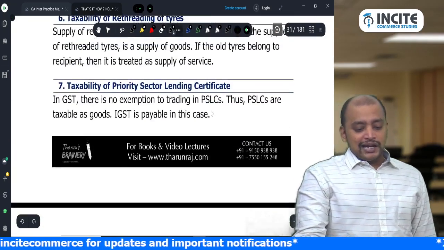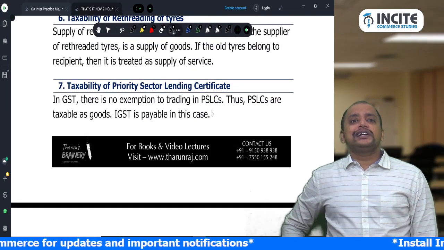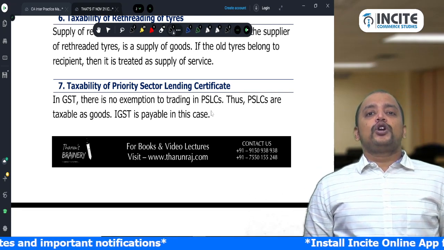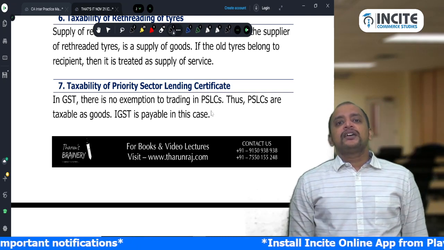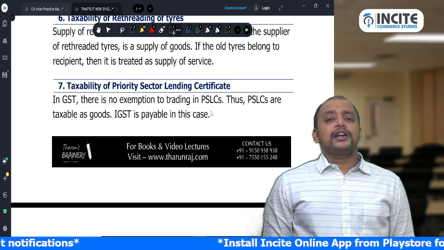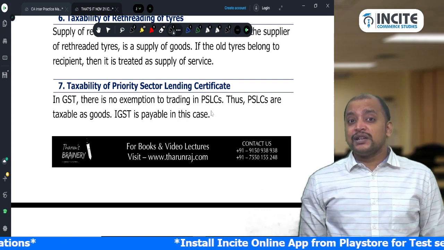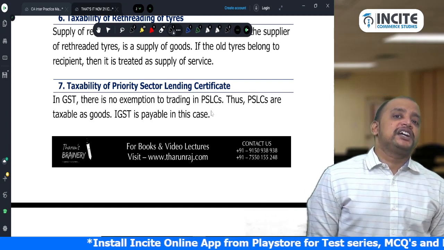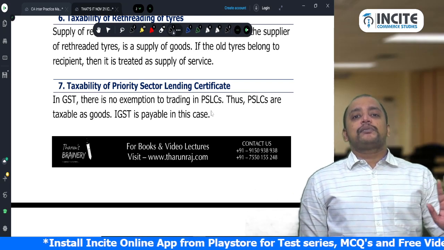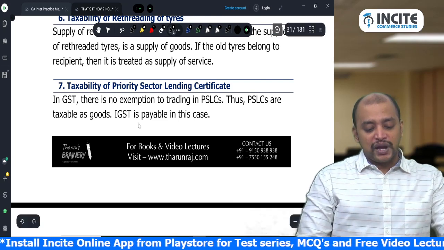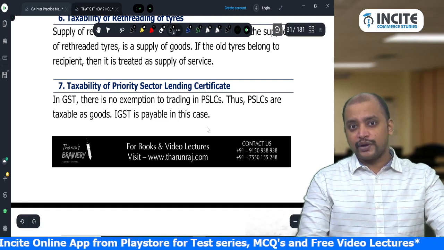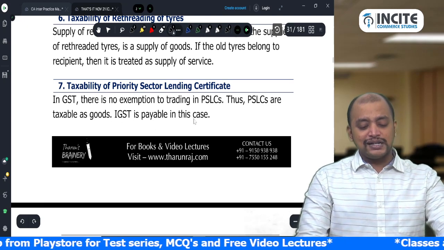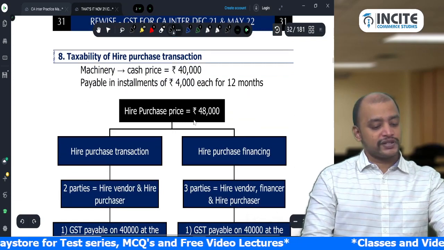Okay. Then taxability of priority sector lending certificates. Priority sector lending certificates are sold by one bank to another bank. Whenever some banks have a shortfall in achieving the priority sector loan target, they purchase this priority sector lending certificate from another bank. It will be treated as supply of goods and GST is payable. IGST is payable in this case; it will be deemed to be an interstate supply. That part is not relevant. Just remember it is supply of goods.